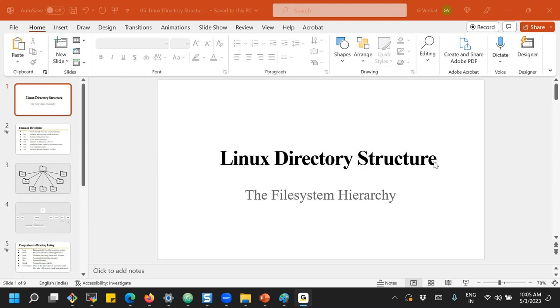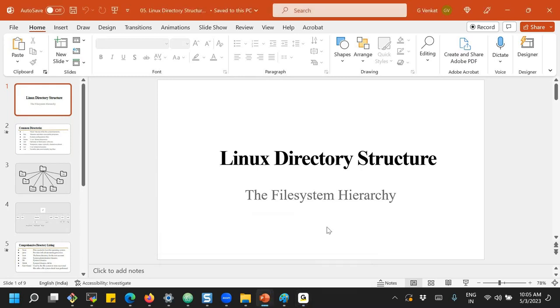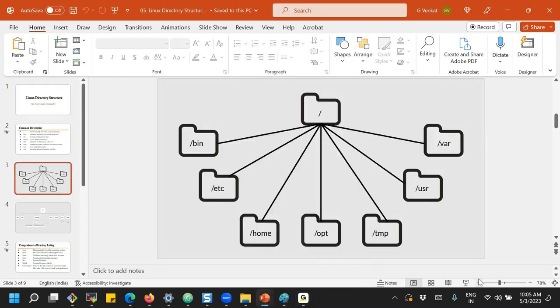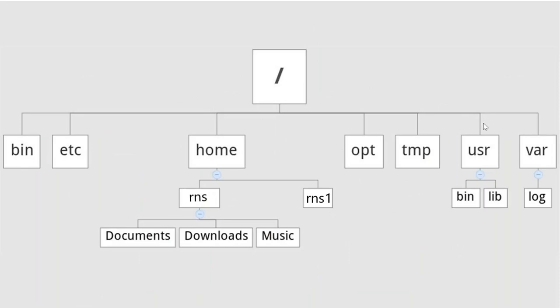So just keep this high level directory structure in mind, because first we need to get familiar with the directory structures. Now let's conclude. The root is the top level folder, with all the binaries, configuration files, user home directories, the opt folder where we can install third-party software, the temporary directory where we can keep temporary files, user shared files, and runtime files. These are some important top level directories which we should know.